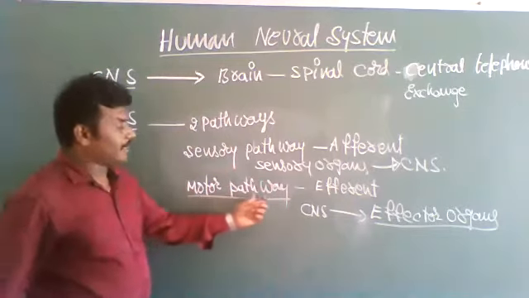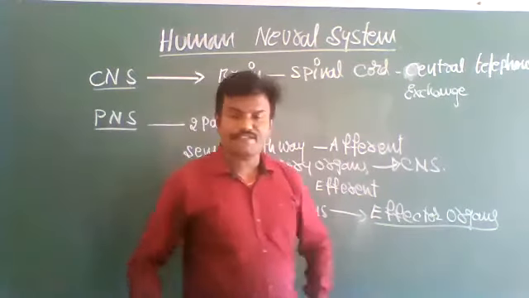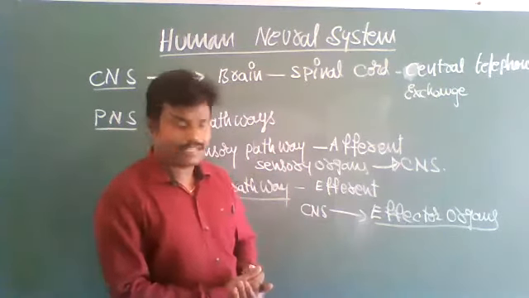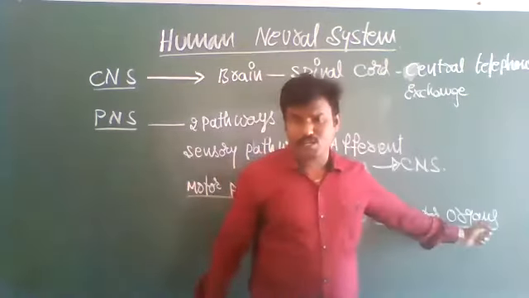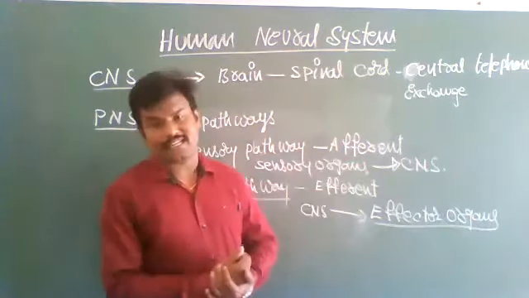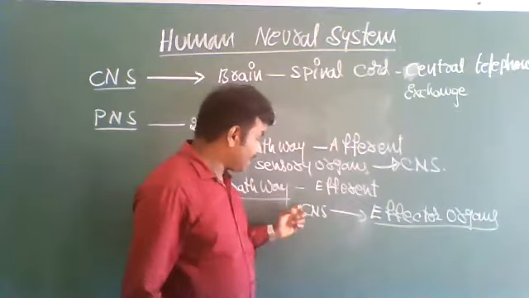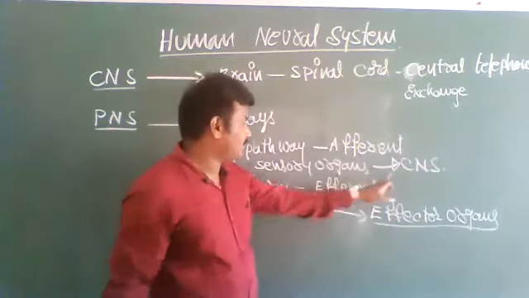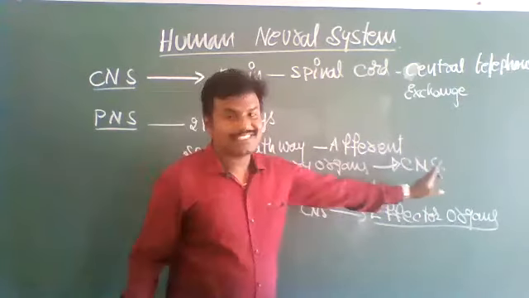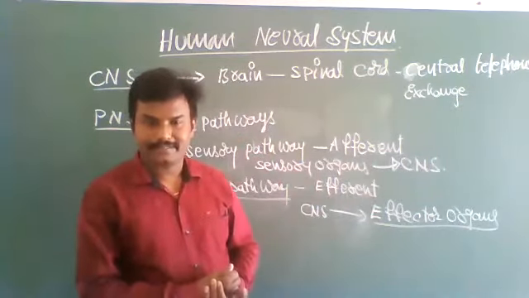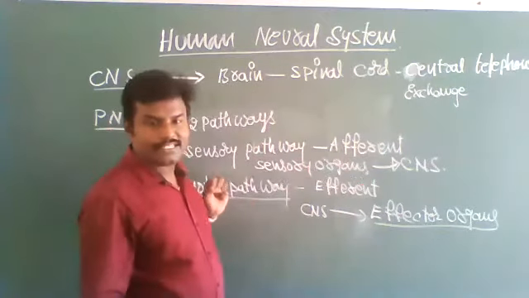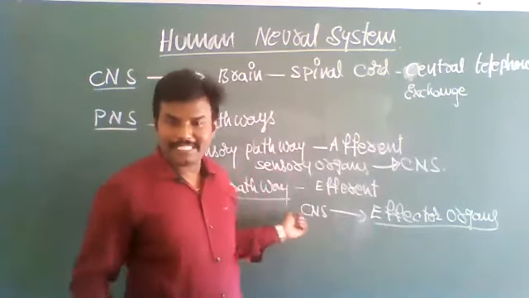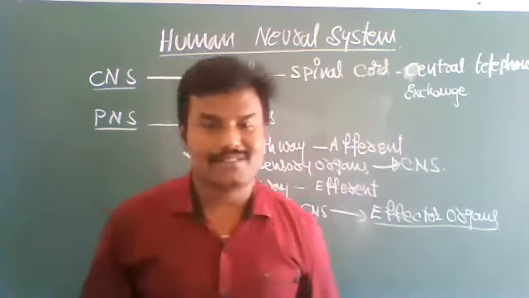Okay, so the motor pathway. These are also called efferent neurons. Efferent neurons send information from the central nervous system to the effector organs. The sensory pathway carries information from the sensory organs to the central nervous system. It is incoming, receiving. The motor pathway is outgoing, from the central nervous system to the effector organs.